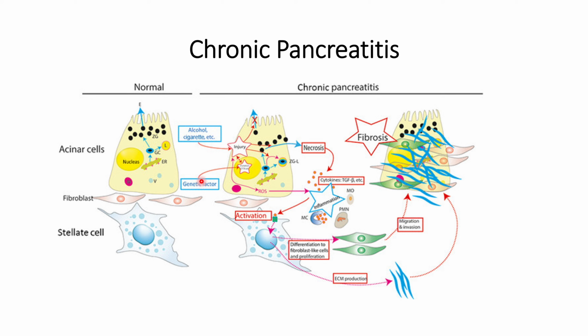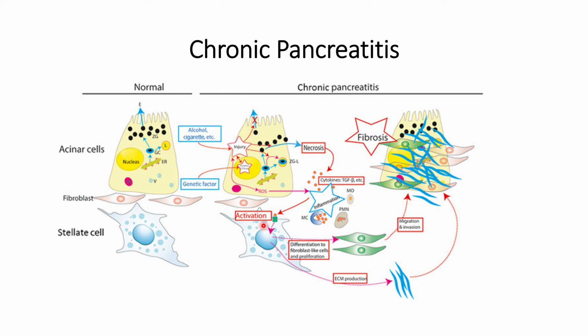These two are the main factors that will injure the acinar cells. When there is an injury in the acinar cells, it will disrupt the digestive enzyme formation pathways, and simultaneously trigger necrosis or release cytokines that will activate the stellate cells through inflammation, and inflammation will recruit immune cells.